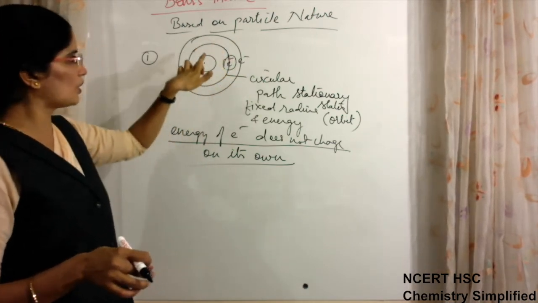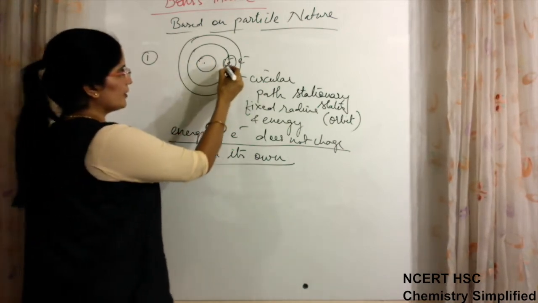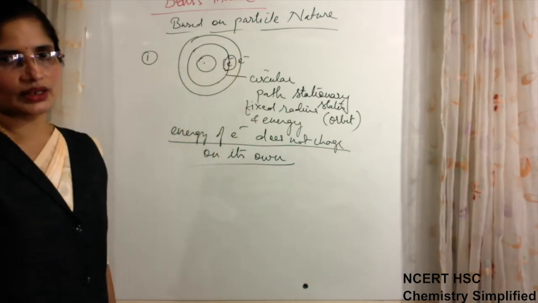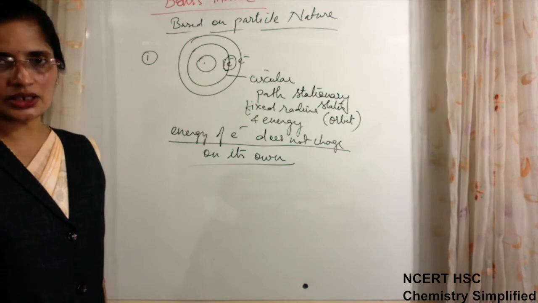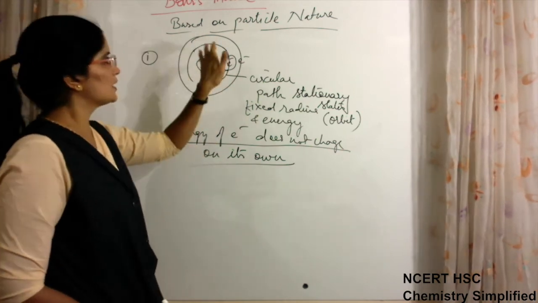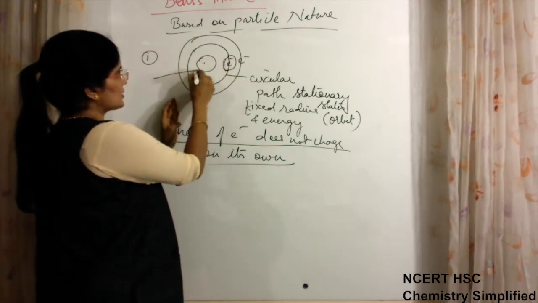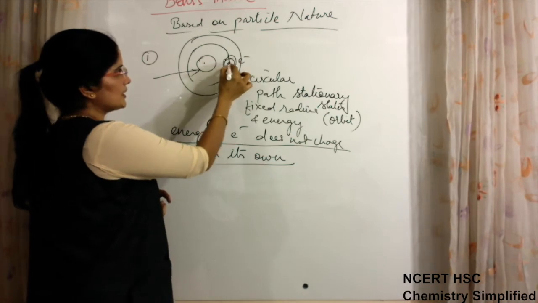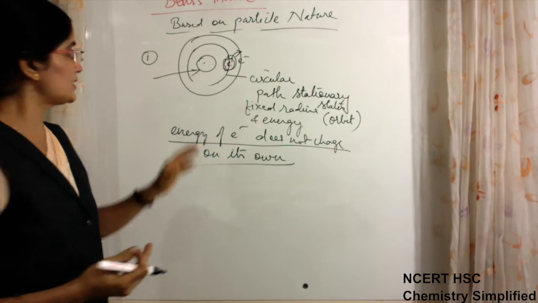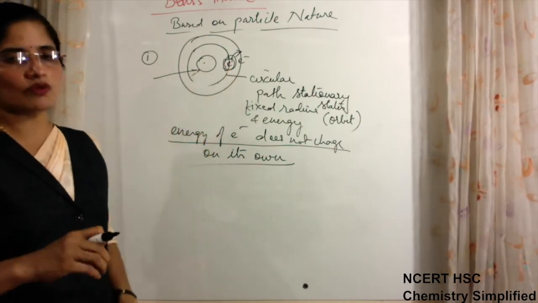These orbits or stationary states have fixed energy values, and wherever the electron is present, it possesses that energy. So the electron is not losing or gaining energy on its own. Whatever energy is possessed by the orbit, the electron has that energy, and when any extra energy falls on it, it absorbs that energy and jumps to a higher level. Which level it goes to depends on how much energy it has absorbed. Suppose it has absorbed one quantum of energy.